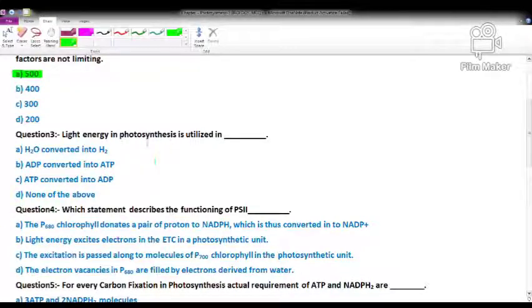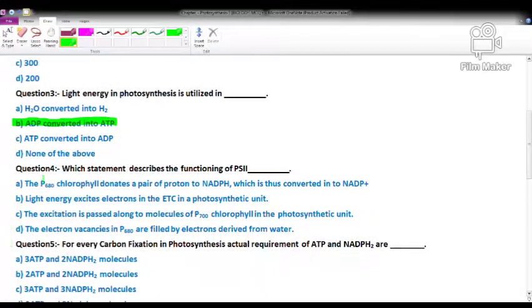In photosynthesis, light energy is converted into chemical energy, means energy stored in the energy currency, that is ATP. So option D is cancelled, A is cancelled, and C is also cancelled because ATP is not converted into ADP. The correct option is option B, that is adenosine diphosphate converted into adenosine triphosphate. During photosynthesis, light energy is utilized in converting ADP into ATP.